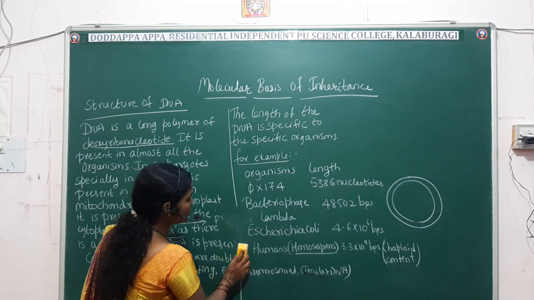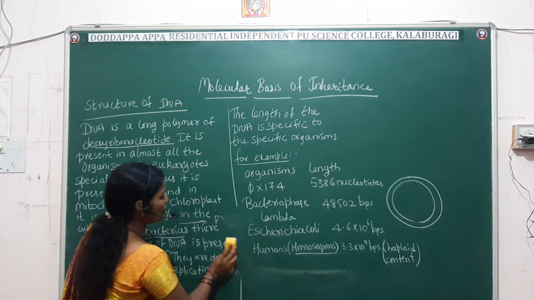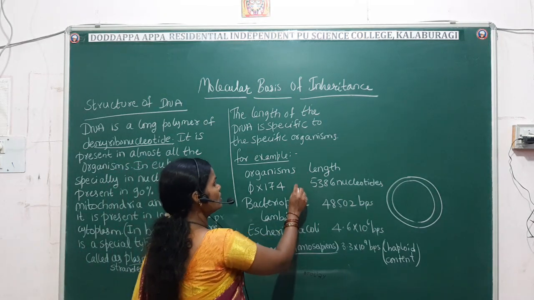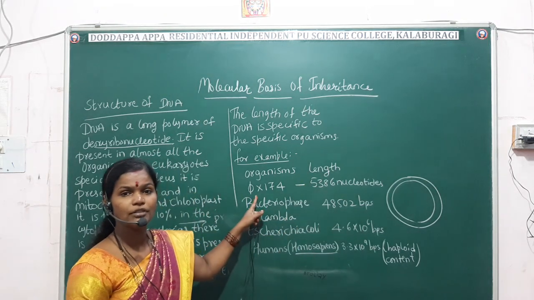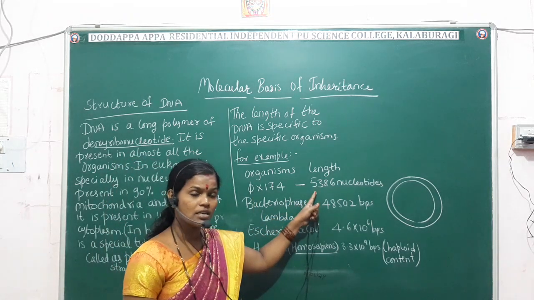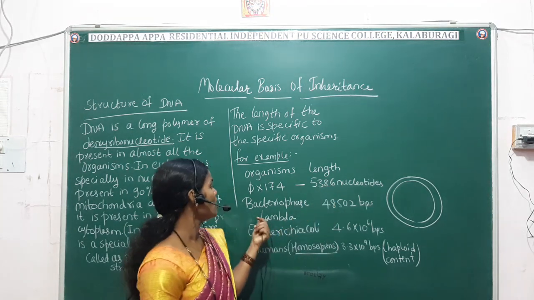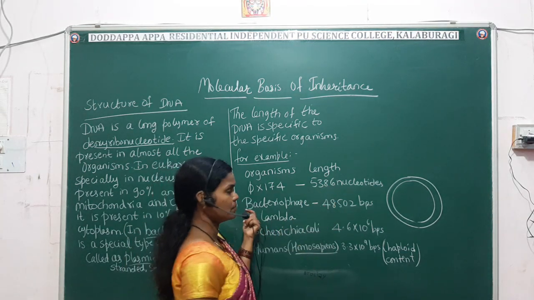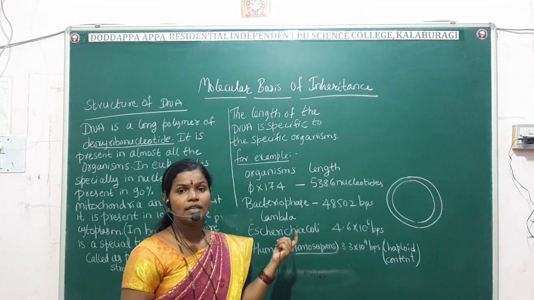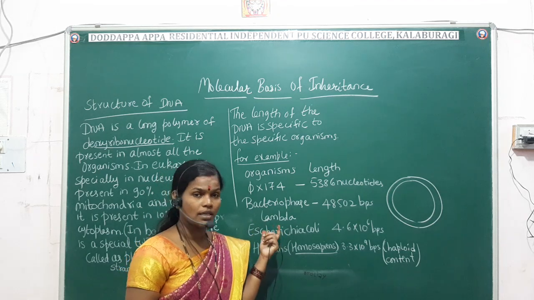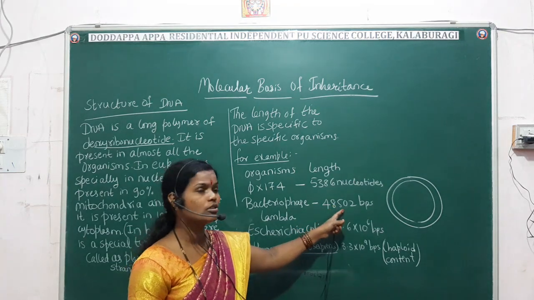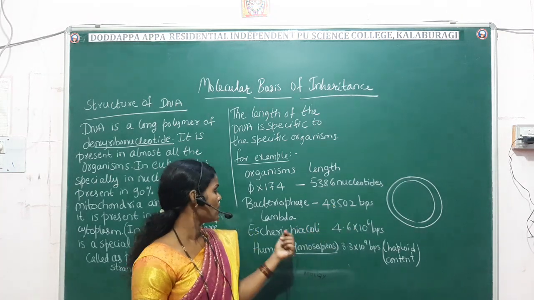So here you can see the name of the organism, and there we are going to see the length of the DNA. The phi X 174 virus consists of 5386 nucleotides. Then bacteriophage lambda. Bacteriophage, you people know, is a virus which infects bacteria. Bacteriophage lambda consists of 48,502 base pairs.